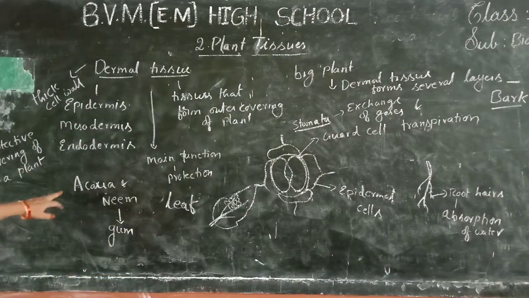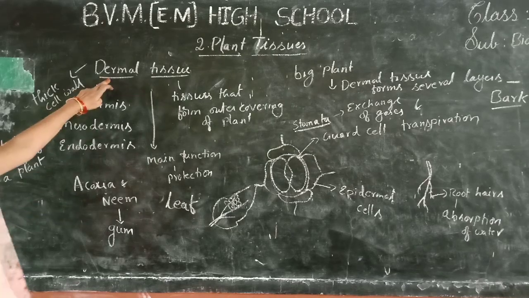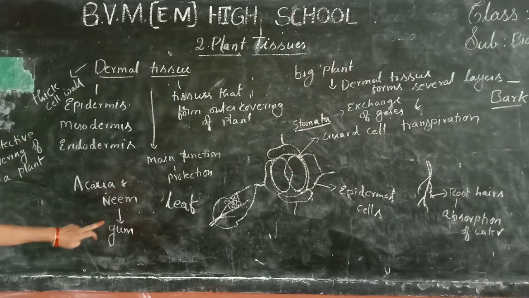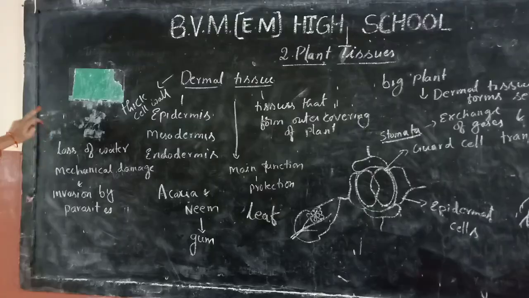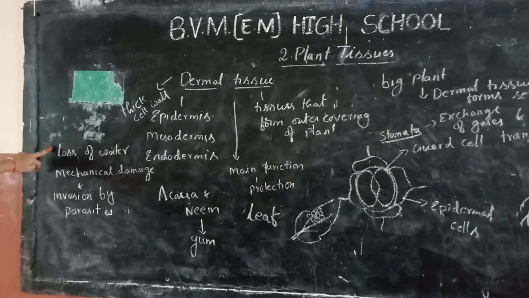It protects the plant from the loss of water, mechanical damage and invasion by parasites.